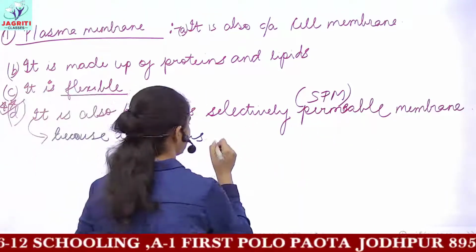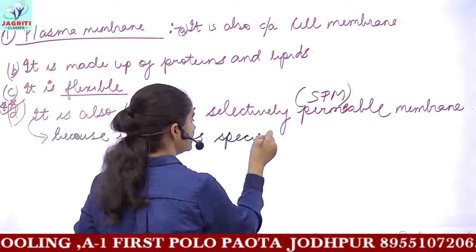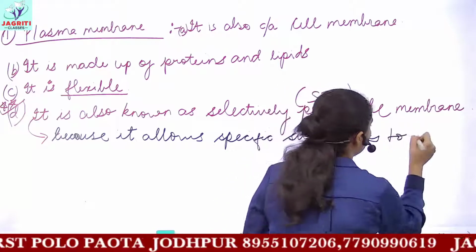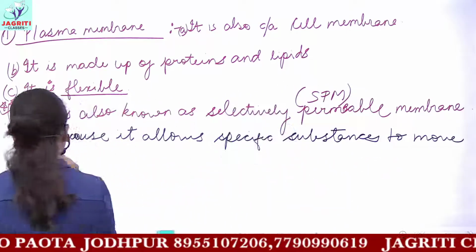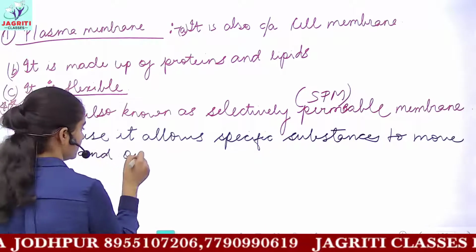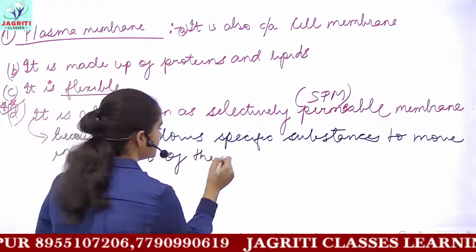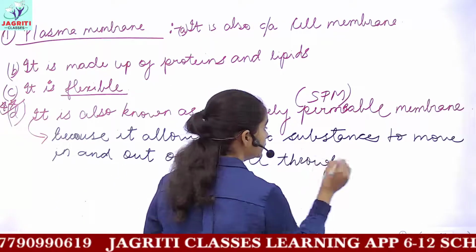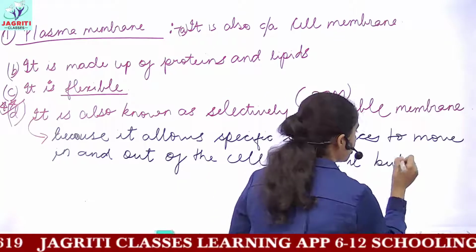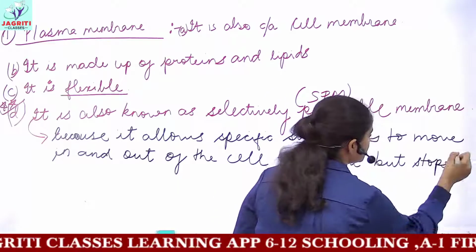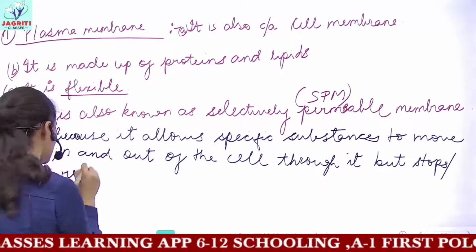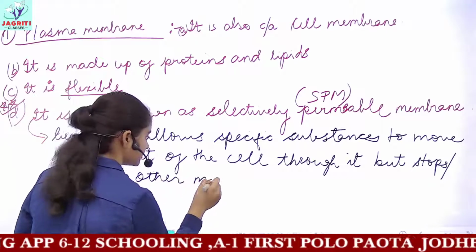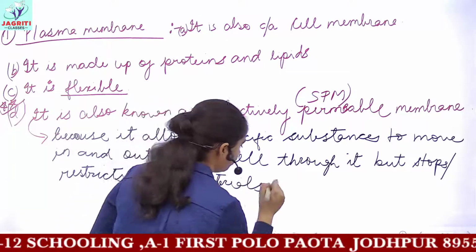Because it allows specific substances to move in and out of the cell through the plasma membrane, but stops, that is restricts, other substances or materials from moving in and out.